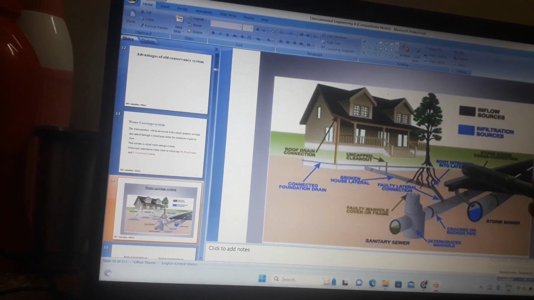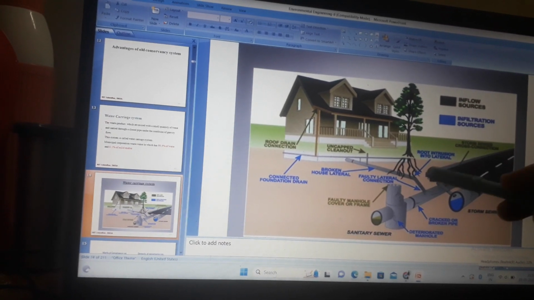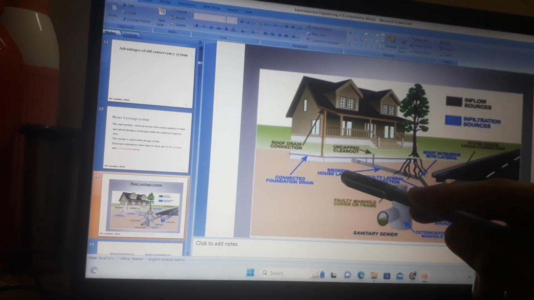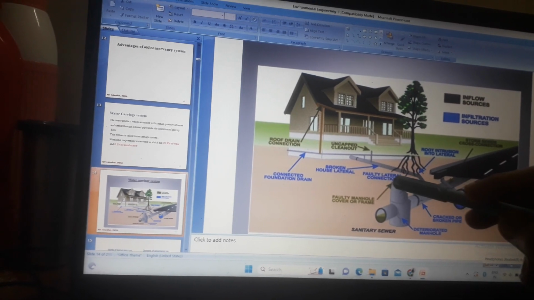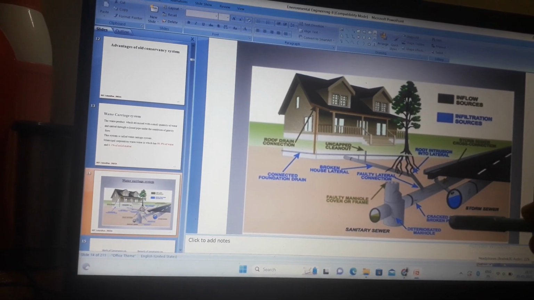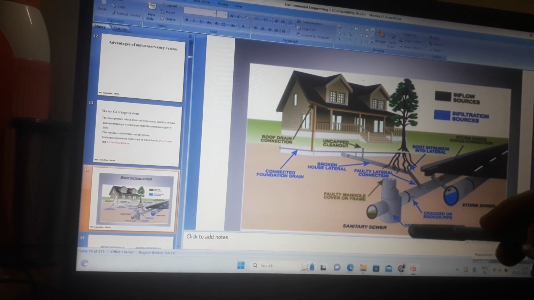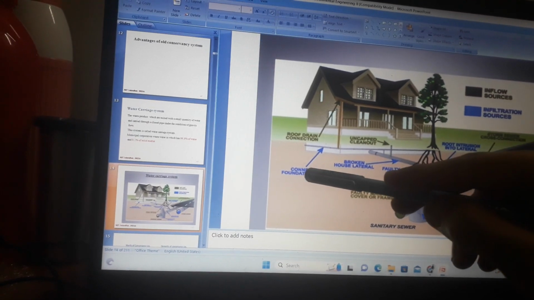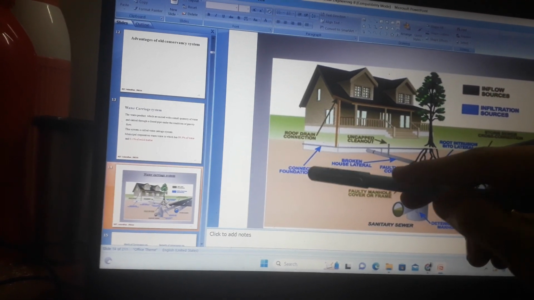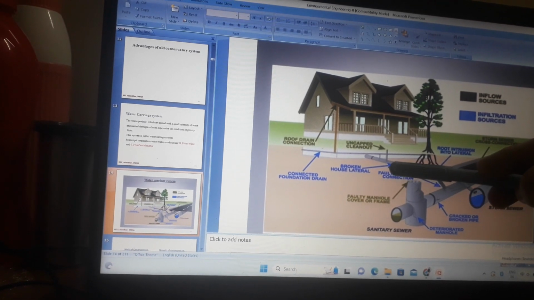This is root intrusion into lateral, which is an infiltration source. This is a broken house lateral. This is a faulty lateral connection. This is a cracked or broken pipe, which is an infiltration source. This is a deteriorated manhole, which is an infiltration source. This is a connected foundation drain. This is a broken house lateral, which is an infiltration source.